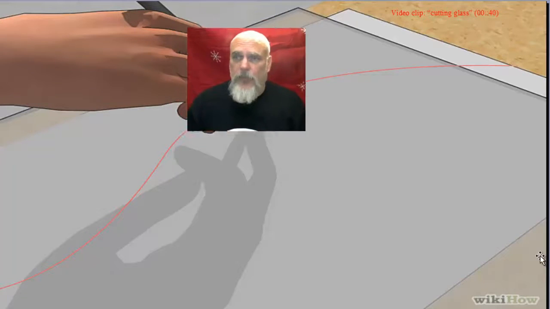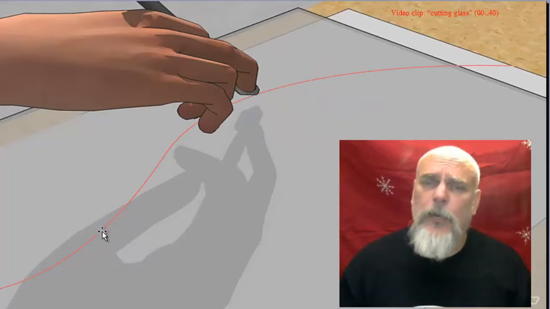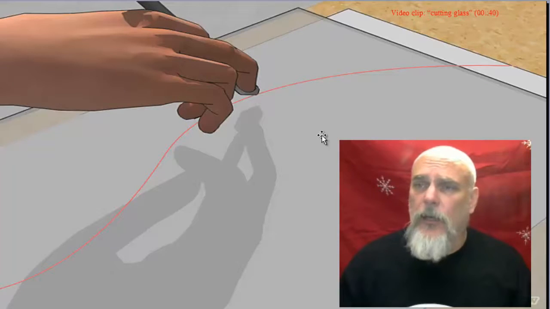Here is a picture of a person cutting glass. This is pretty neat. You could have a little diamond edge, and you can use that diamond to actually cut a pane of glass. Here's a clip.